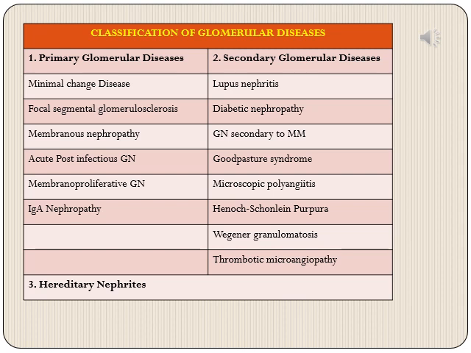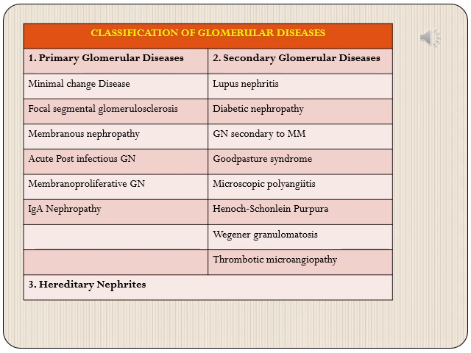So primary glomerular diseases can be minimal change disease, which you would recall is the most common cause of nephrotic syndrome in children, and focal segmental glomerular sclerosis, most common cause of nephrotic syndrome in adults. Then membranous nephropathy, acute post-infectious glomerulonephritis, which presents with nephritic syndrome, then membranoproliferative glomerulonephritis and IgA nephropathy.